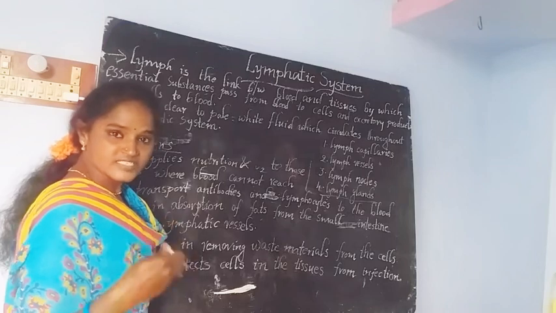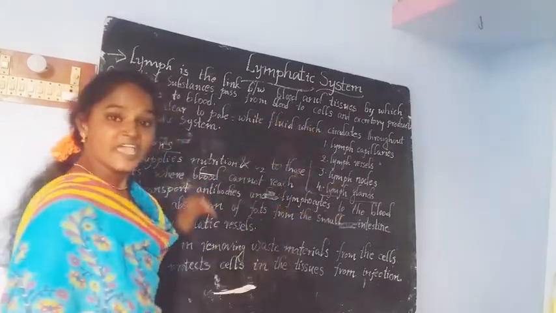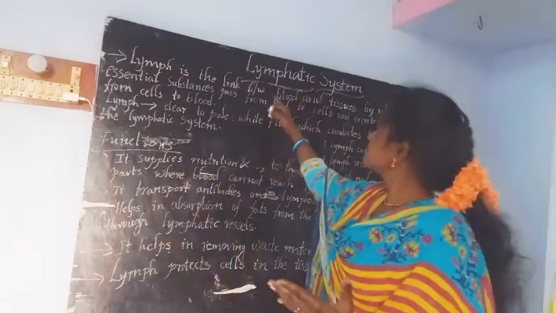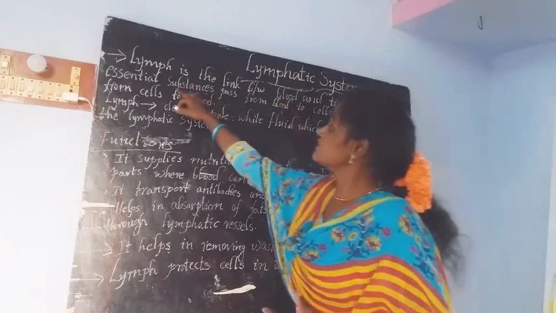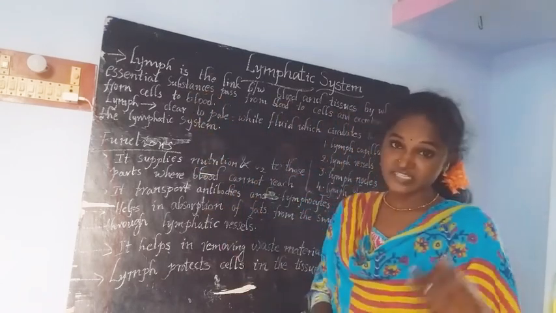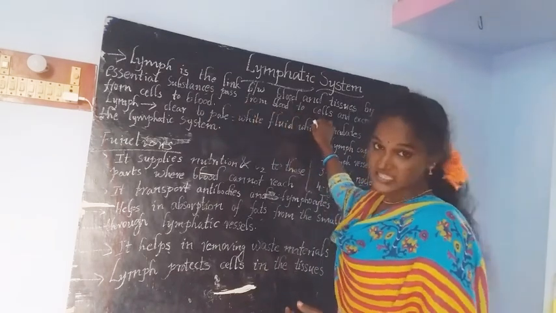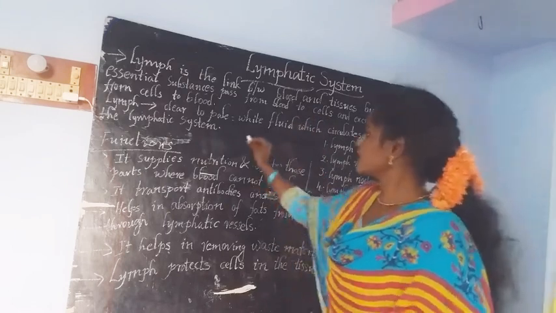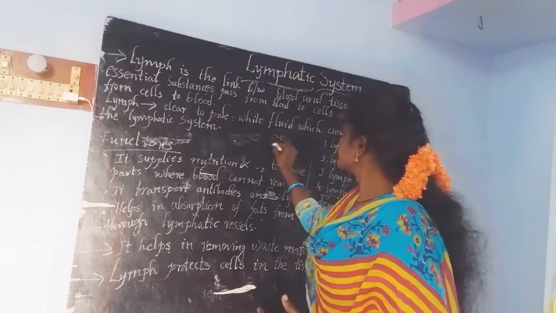The lymph is acting as a link between blood and tissue, by which essential substances, meaning the useful substances, pass from blood to the cells. From where are they moving? From blood to the cells. You imagine it is the blood and these are the cells.